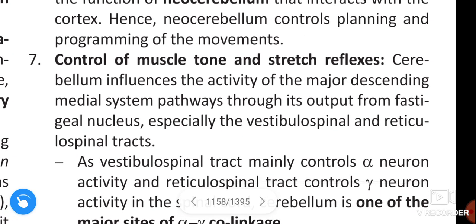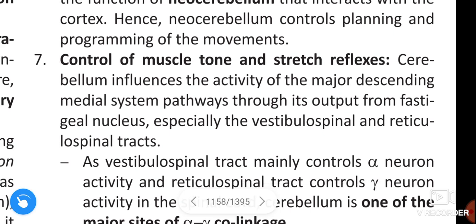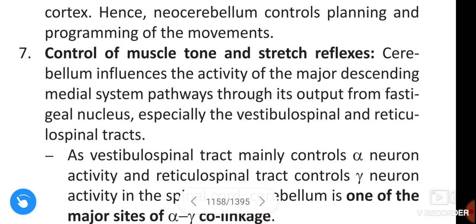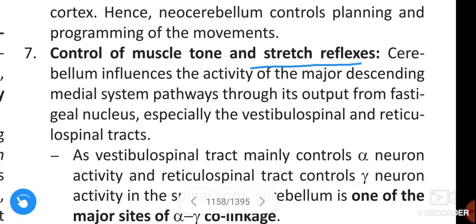And the next function of cerebellum is control of muscle tone and stretch reflex. Cerebellum influences the activity of the major descending medial system pathways through its output from fastigial nucleus, especially the vestibulospinal and reticulospinal tracts.